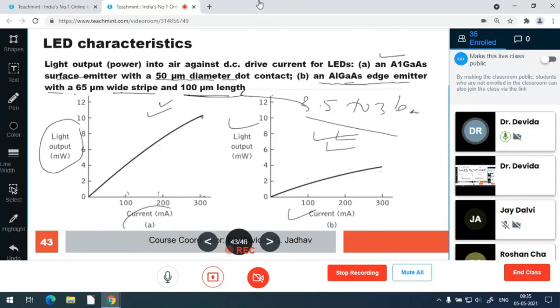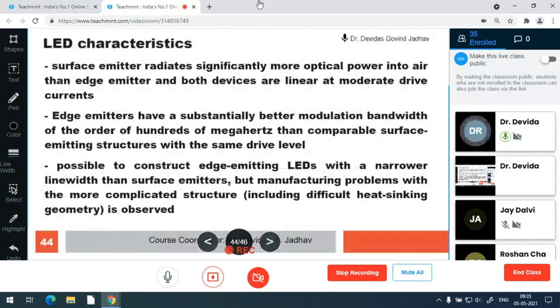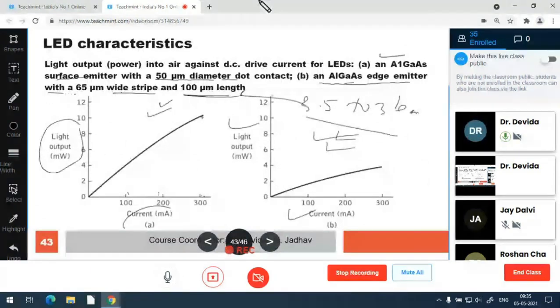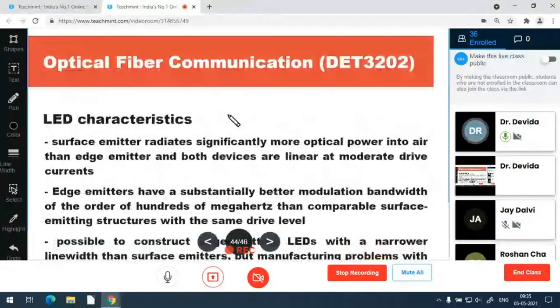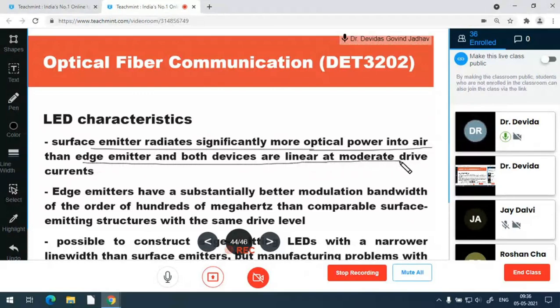These are the LED characteristics, and these two are approximately the same LEDs. These have a 50 micrometer diameter conduction area, and this has a 65 micrometer wide strip. Then the characteristics of surface emitters are shown here. The surface emitter radiates significantly more optical power into air than an edge emitter, and both devices are linear at moderate drive current, both surface and edge emitter.